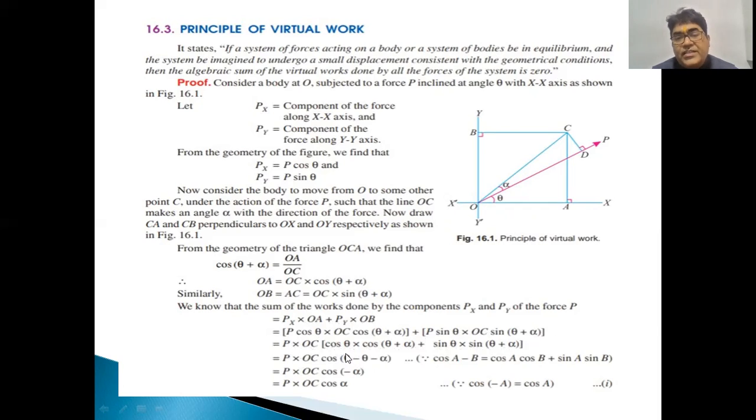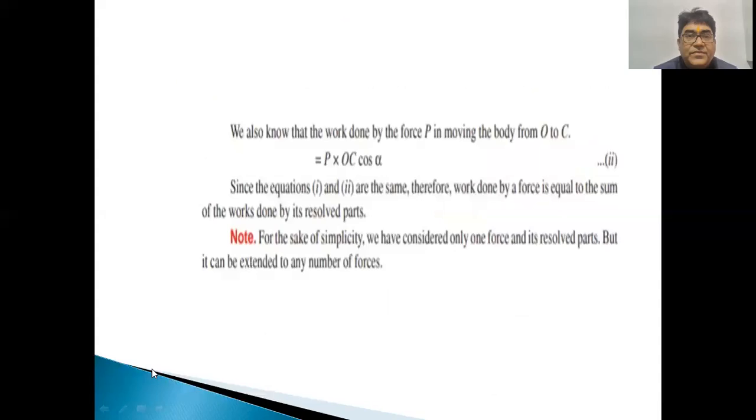Now you can see that the formula for cos A minus B is cos A cos B plus sin A sin B. Therefore, applying the formula of cos A minus B here, we get P into OC into cos of theta minus of theta plus alpha. Theta and theta cancel, and the remaining portion is cos of minus alpha. As you know, in trigonometry, cos of any negative angle is equal to the positive cos alpha. The final result we get here is P into OC cos alpha.